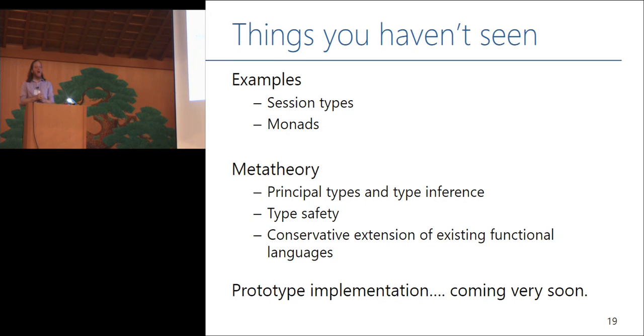Finally, there are a number of things I haven't shown you that are in the paper. I look at session types, and give you an example of encoding session types in Quill. The key point there is just to say we haven't given up too much linearity. We can still capture the sorts of things we'd want to do.